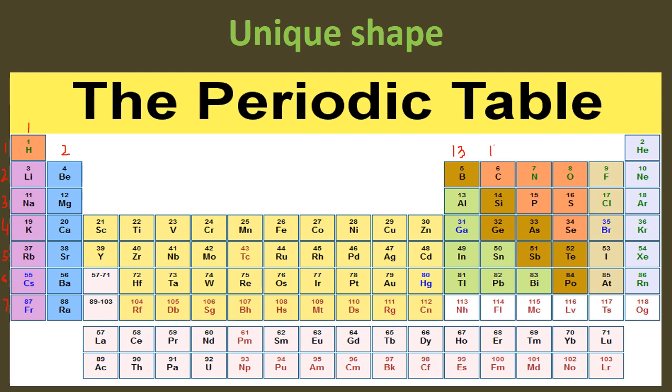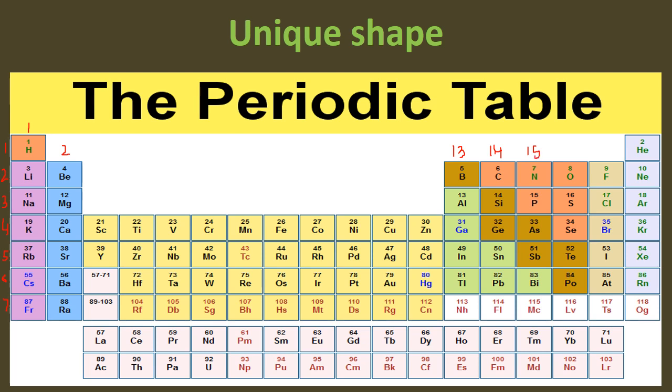And then group number 14, and it is known as carbon family. So this is the vertical column of carbon family. After that is group number 15, and it is known as nitrogen family.